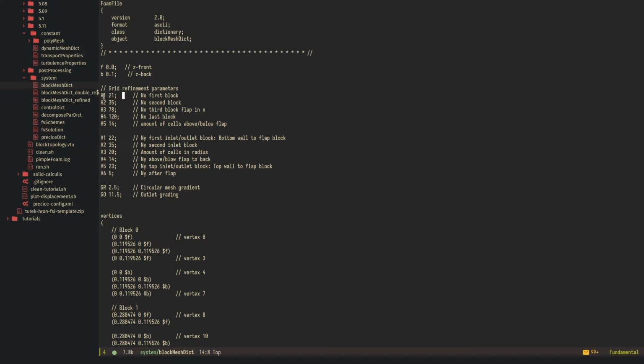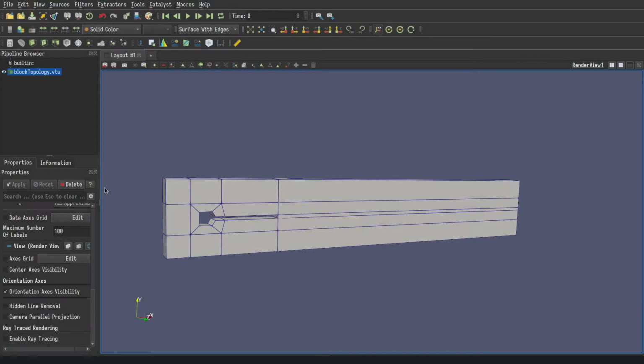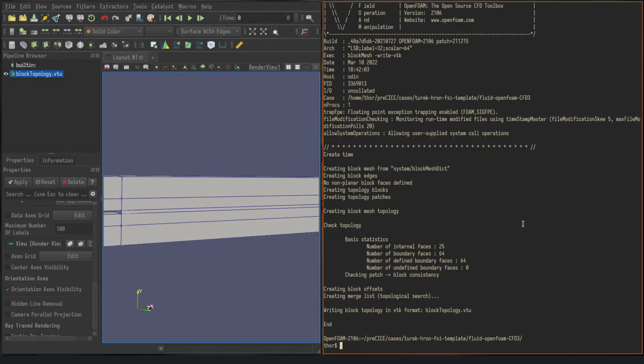Horizontal is most of the time h, and v is vertical, not all the time, because the block definitions are not always in horizontal and vertical direction. And we have gradings which give us the growth of cells inside a block. But before we discuss that, let's have a look at what a block mesh looks like.